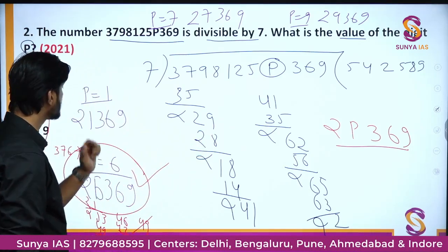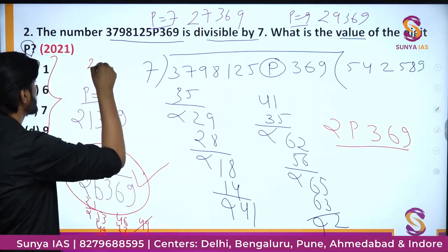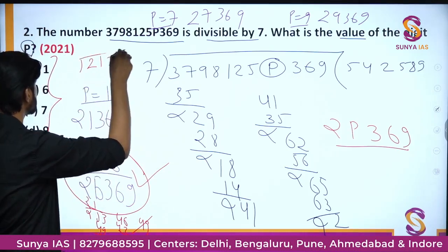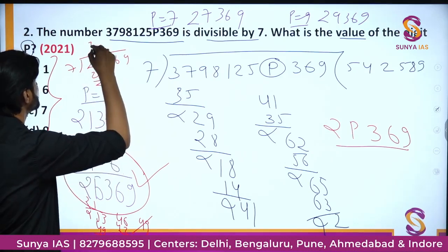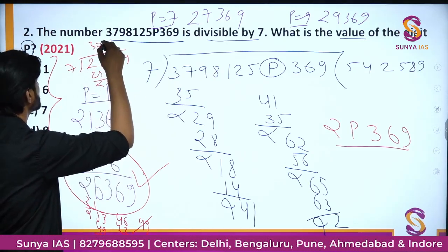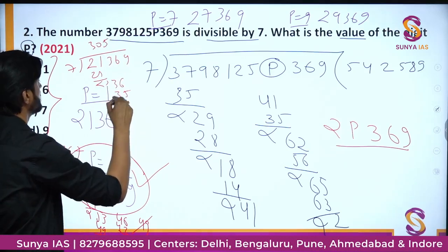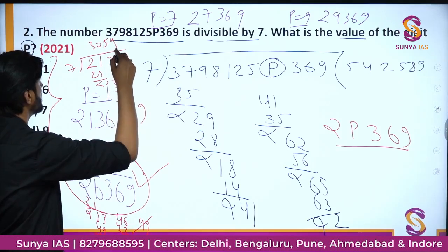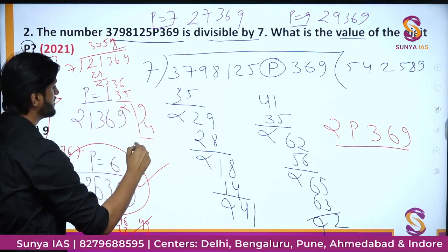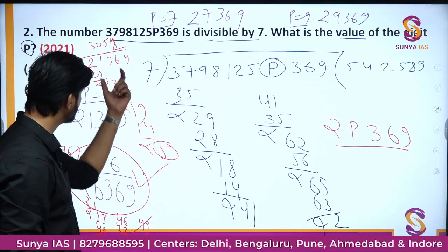While dividing this option, let us say we have 21369, let us try dividing it by 7. It will go 3 times first, then you have 3, you put a 0, bring down a 6, then it goes 5 times, then the remainder is 1, you bring down 9, even then it goes 2 times, 5 will be the remainder. So this number will definitely not be divisible.